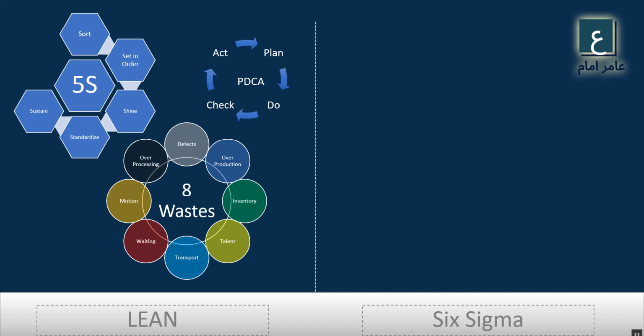Then overprocessing, which we can also call gold plating, is also a waste. Then defect itself, the mismatch of expected and actual result, is also a waste. You need to either rework it or discard it. So these are the techniques of Lean.